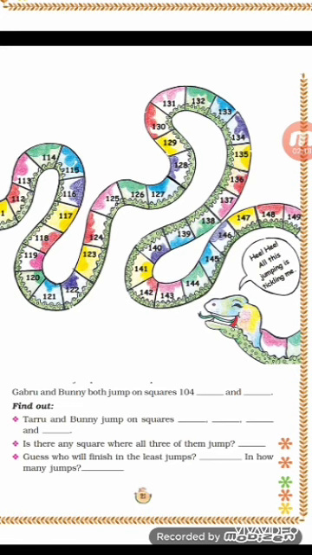The last question is, guess who will finish in the least jumps? Least means in fewer jumps. Gabru will finish in fewer jumps, because Gabru is jumping every 7th square, whereas Bunny is jumping only every 5th square and Taru only every 4th square. So Gabru covers more squares, 7 squares at a time, so he will finish earlier. In how many jumps? In 12 jumps. He will finish the whole grid in 12 jumps.